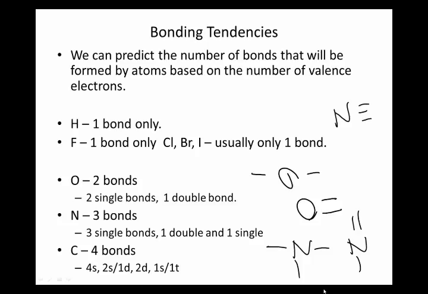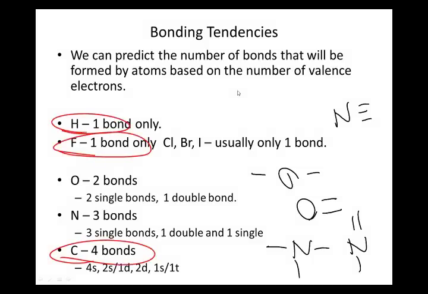The rules that you're never going to see broken in this class are hydrogen, fluorine, and carbon. The others you might see broken once in a while. But those 3 are guaranteed. Okay? So I'm going to leave it at that, and in the next video I'll talk about how to draw Lewis structures in a nice systematic way.